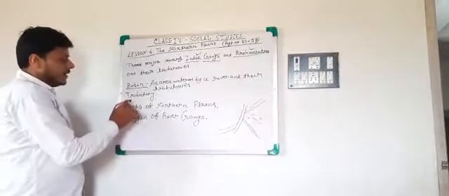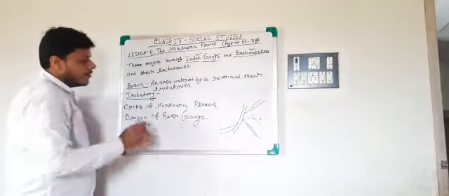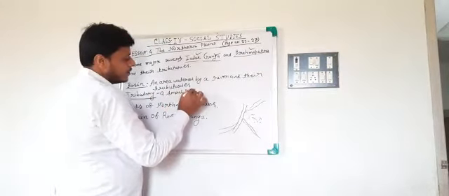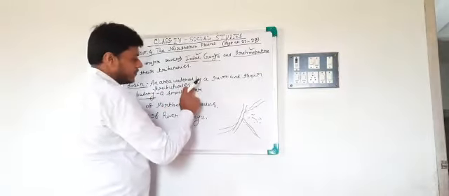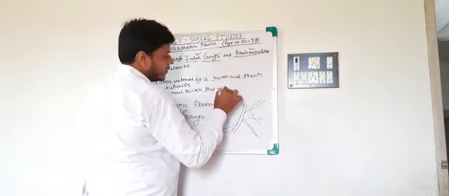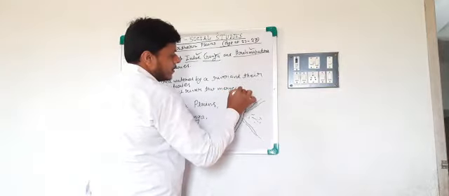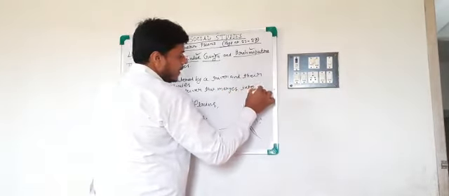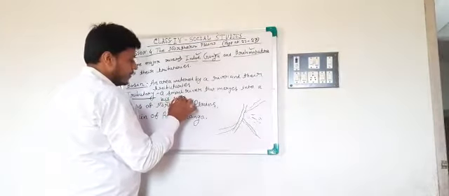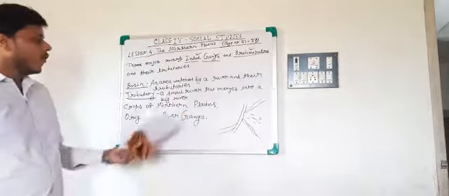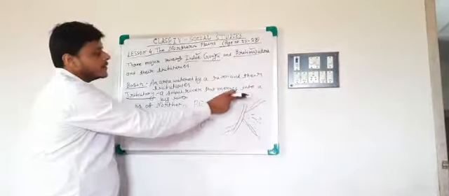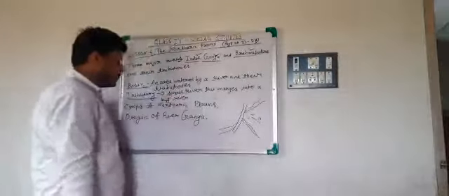Next you have to learn the term tributary. Tributary means a small river that merges into a big river. So tributary means a small river that merges into a big river. যে ছোট ছোট রিভার গুলো বড় রিভারের সাথে গিয়ে মেশে, that is called tributary.